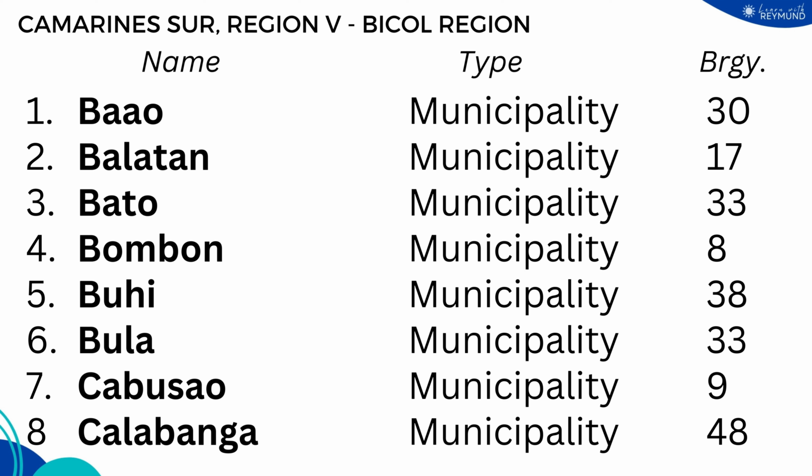We have the municipality of Baao with 30 barangays, municipality of Balatan with 17 barangays, municipality of Bato with 33 barangays, municipality of Bombon with 8 barangays, the municipality of Buhi with 38 barangays, the municipality of Bula with 33 barangays, the municipality of Cabusao with 9 barangays, and the municipality of Calabanga with 48 barangays.